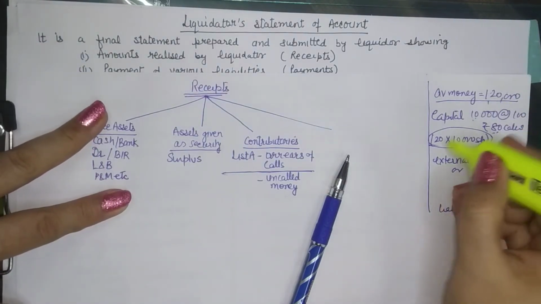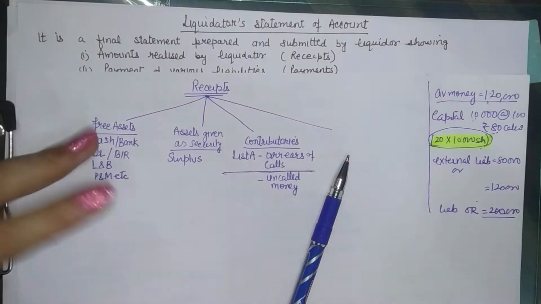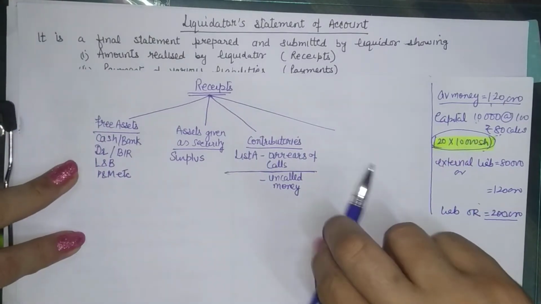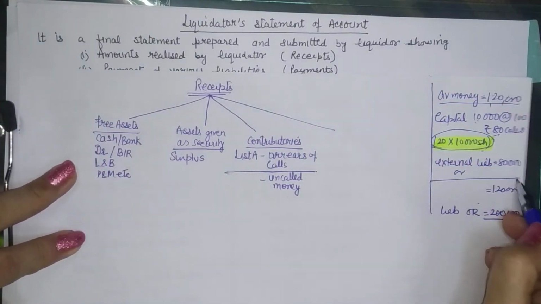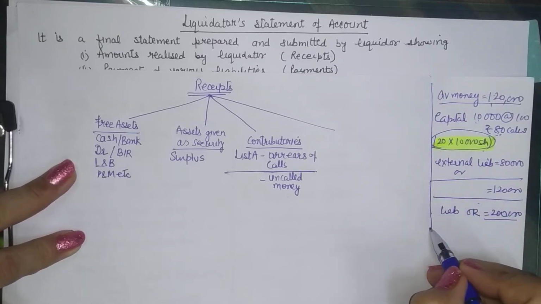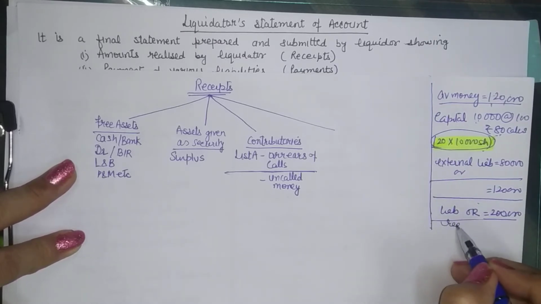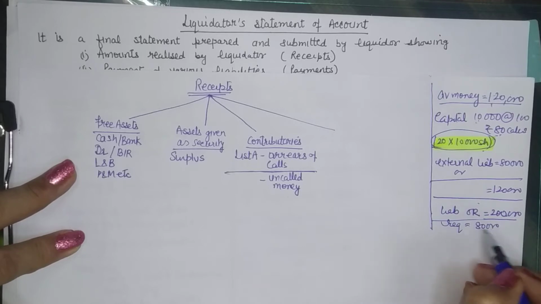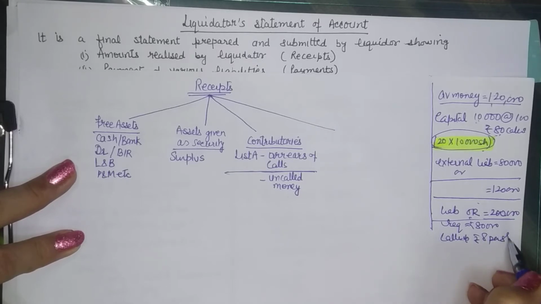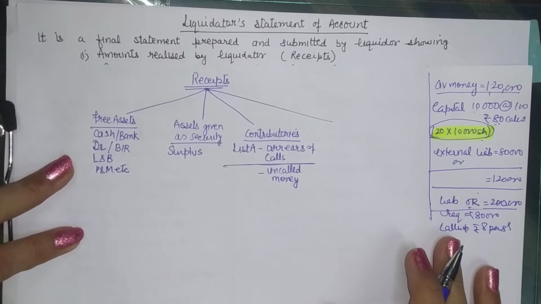You need only 80,000, so you will call up only 8 rupees. In the first two cases there was no need. In the present case your requirement is 80,000 rupees. So you will call up 8 rupees per share. That will be sufficient for your needs.